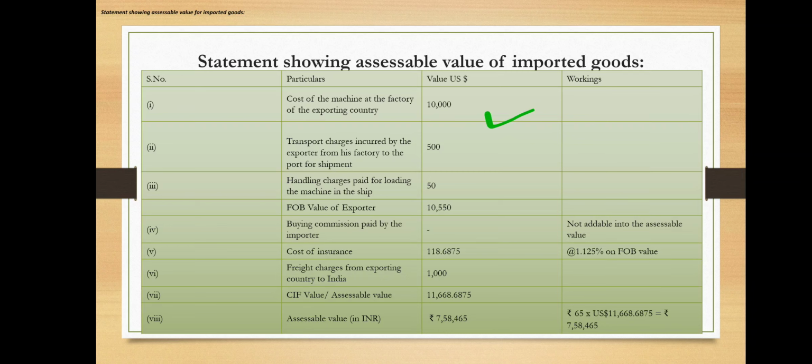And secondly, they have given the transportation charges incurred by the exporter from his factory to the port for shipment, 500 US dollars, which we have taken into consideration. Handling charges, I said transaction charges, that is 50 they have given, as it is we have to take. So 10,550, if you add back, we will get FOB, free on board. How much do we get?